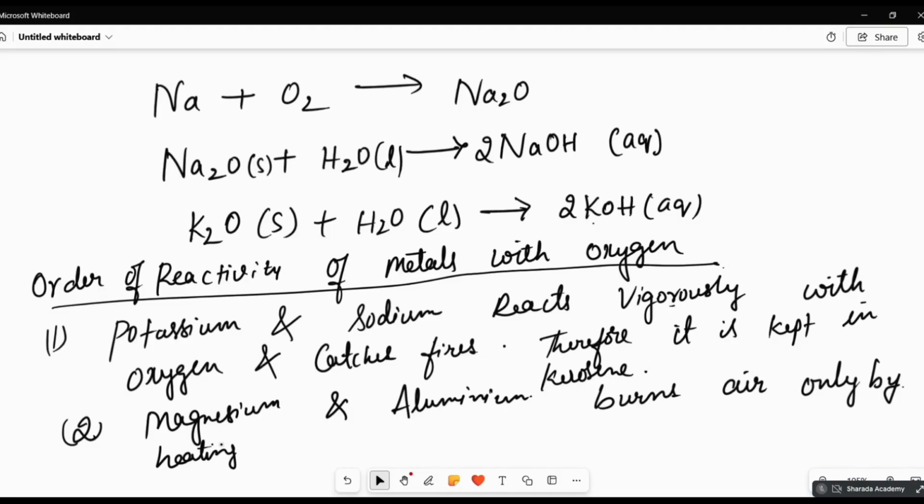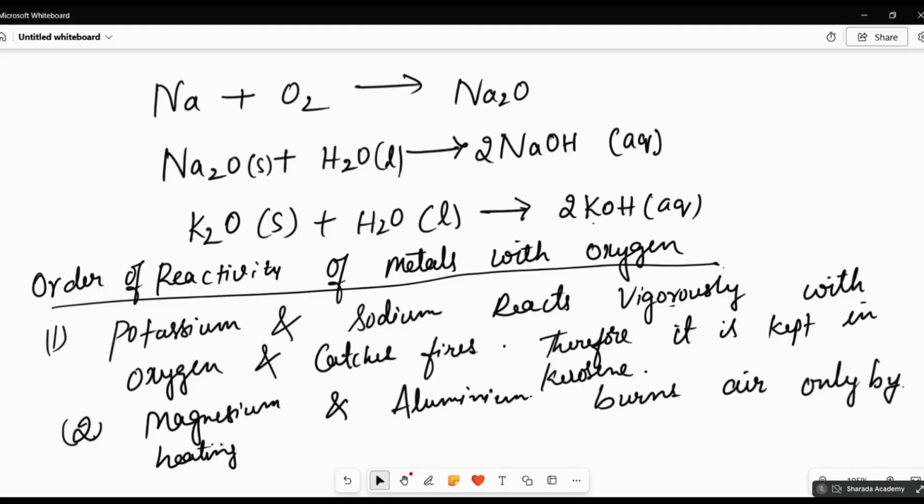See, when aluminium combines with the oxygen, it forms aluminium oxide. When magnesium combines with the oxygen, it forms magnesium oxide. First, it forms a very thin layer. If you keep magnesium or aluminium, they react very slowly with the oxygen.